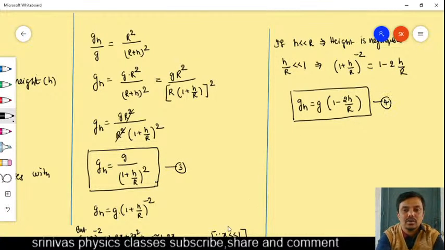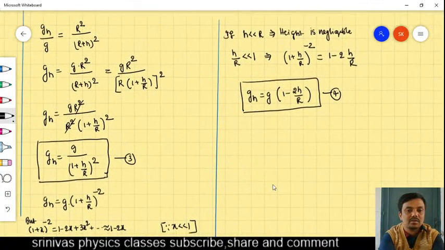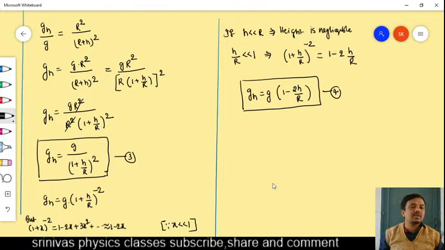Have you understood how acceleration due to gravity varies with the height? Can anyone write in the chat box how acceleration due to gravity varies with the height? Whether it increases or decreases.